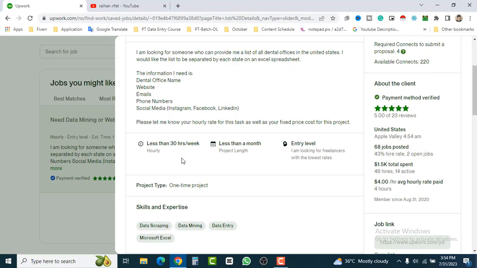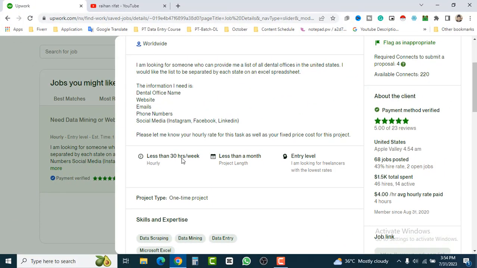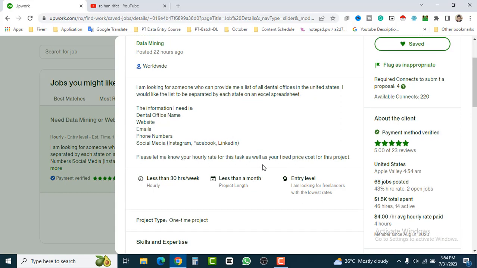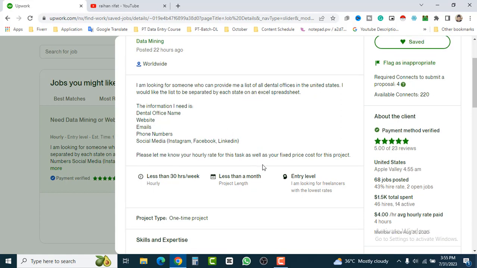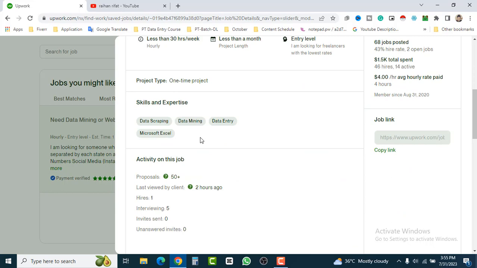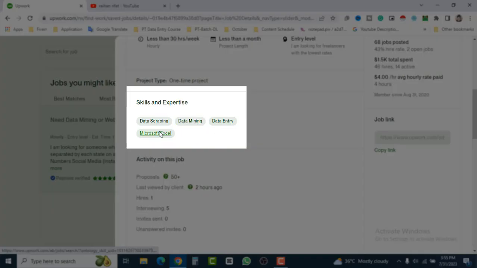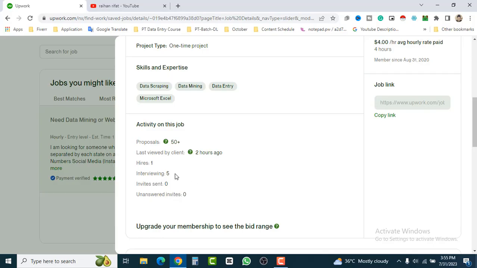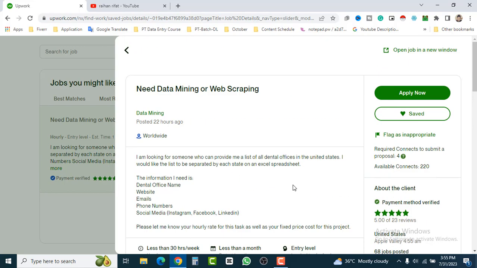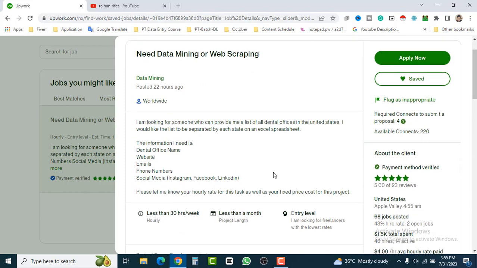And if you want a fixed budget for this project, you can talk to your buyer and get a good deal. The skills and expertise you must have: data scraping, data mining, data entry, Microsoft Excel. Very simple. And the buyer interviewed 5 people, and among them he hired 1 person. So that's interesting.